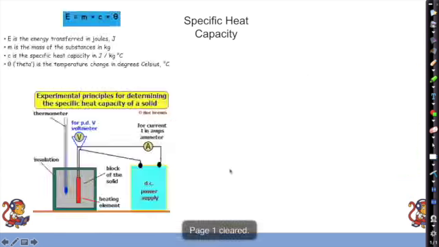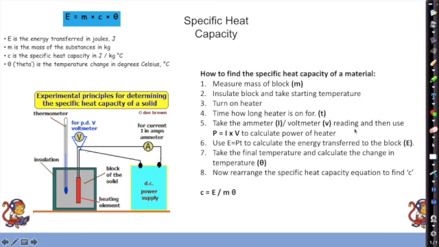Okay, so let's have a look at this then. These are our 2 pictures from the previous slide, and let's have a look at a potential method for how to find the specific heat capacity of a material. And again, don't feel like you need to get every single part of this to get 6 marks. If we're hitting 2 or 3 marks, we'll be doing really well on this type of question, because it is a nasty one.